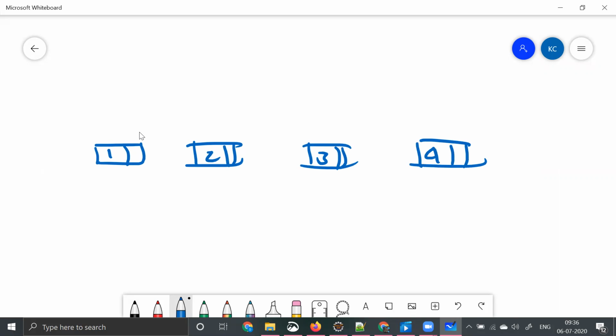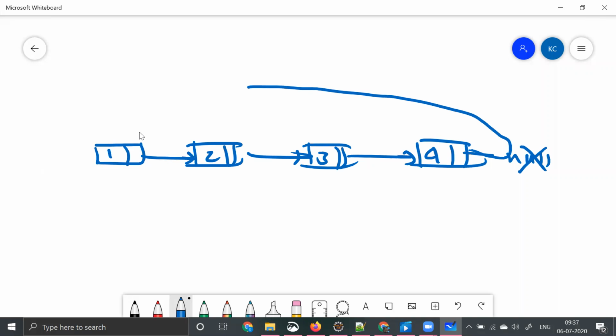For example, something like this, I've taken an example like this: 1, 2, 3, and 4. So I have taken a linked list something like this, and instead of pointing this to null, this will not point to null, but instead it again points to the start. So this is the head. So in this way, there is no end to this linked list. It is like a circle.